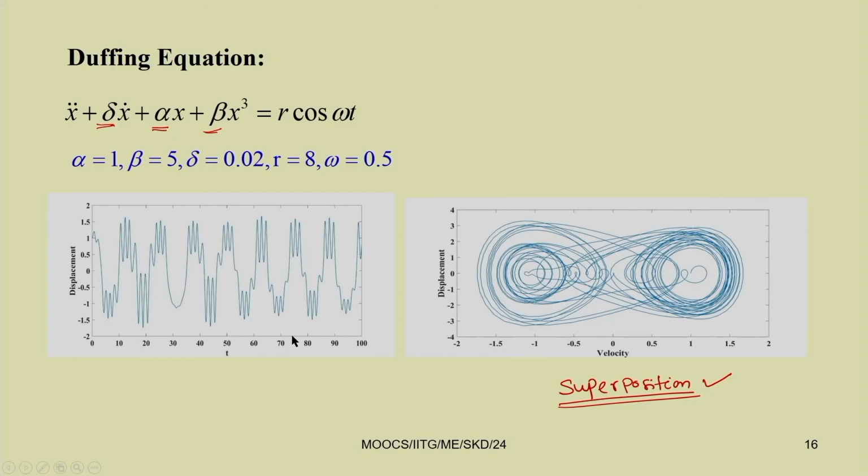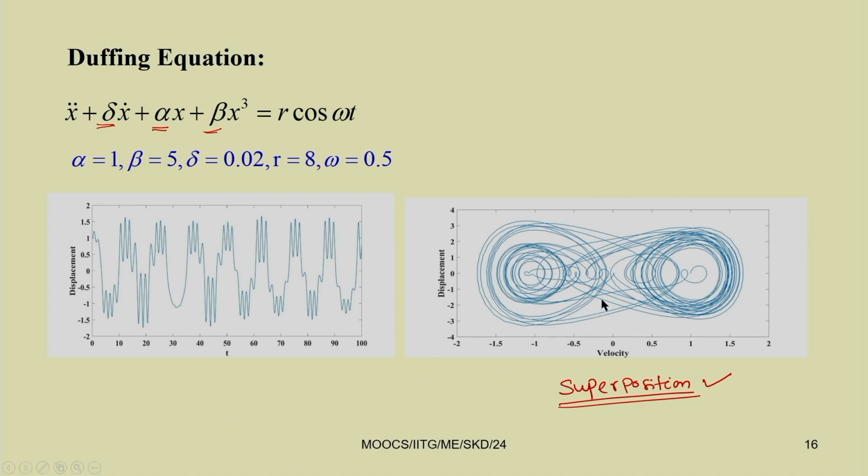So, you have to properly study this nonlinear system and see how the displacement and velocity are evolving with time. Here the time response is shown and you can see in these curves there is no similarity in the different periods. The shapes are very irregular and you can see how it wanders from one orbit to another orbit.